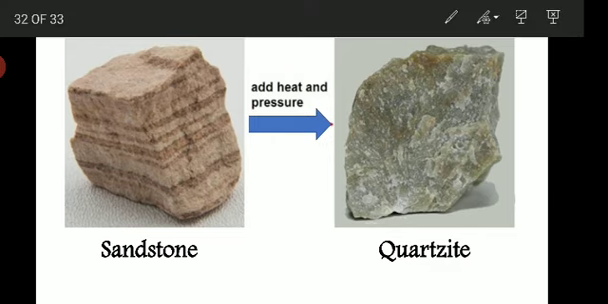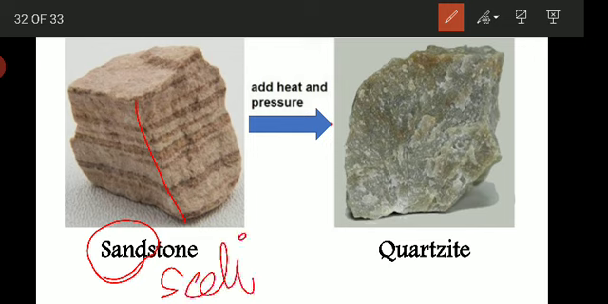Quartz, the name itself tells you that it is sand. Quartz is nothing but sand, and because of the action of temperature or heat and pressure, this sandstone, that is a sedimentary rock, undergoes metamorphism and forms a new rock called quartzite. So marble and quartzite both show granulose structure.